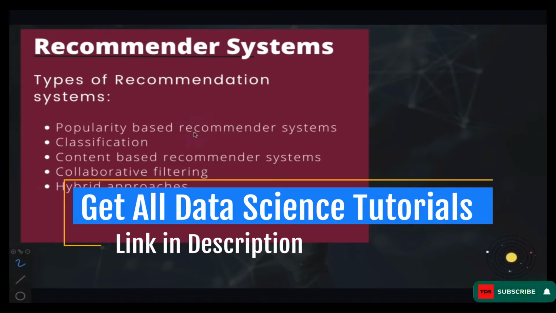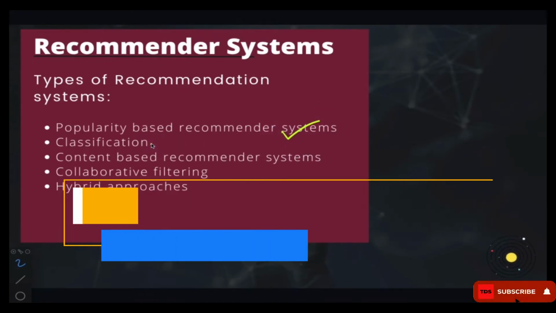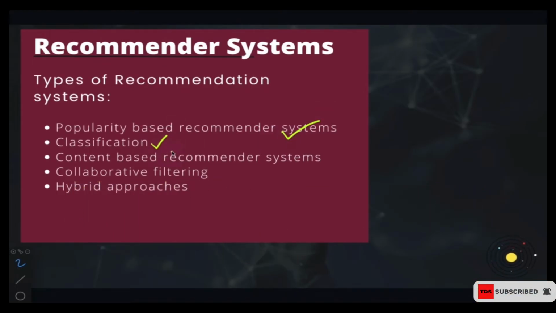We have what is called popularity-based recommendation systems. We have classification-based recommendation systems. We have content-based recommendation systems. We have collaborative filtering. We have hybrid approaches. So we're going to take them one by one and get to understand what these recommendation systems are and how they are implemented. Let's get started and get to understand these recommendation systems in detail.